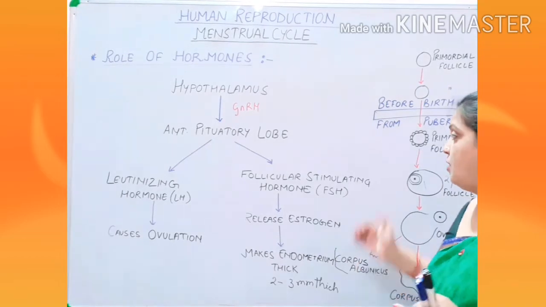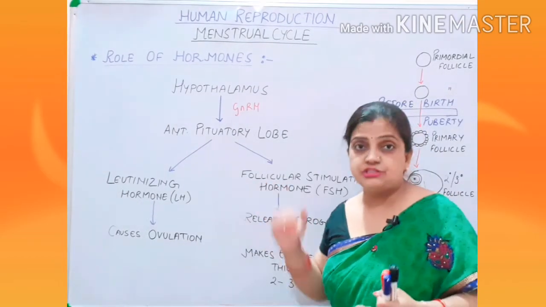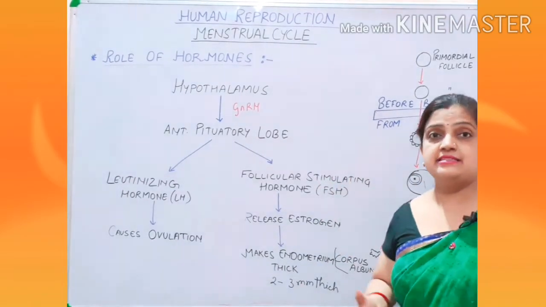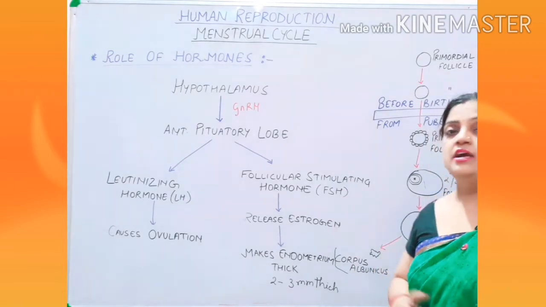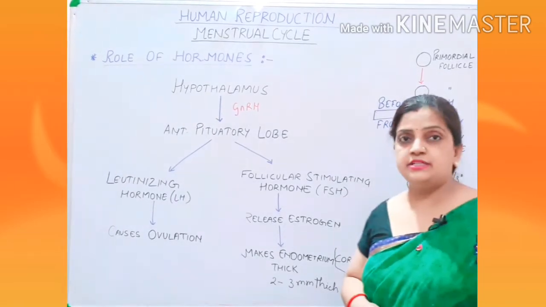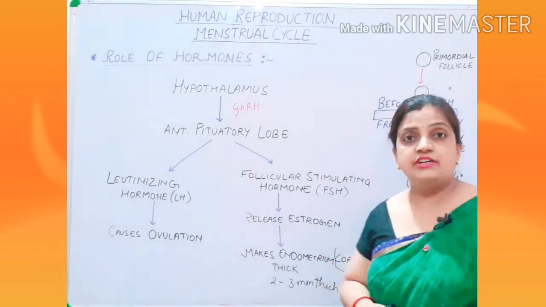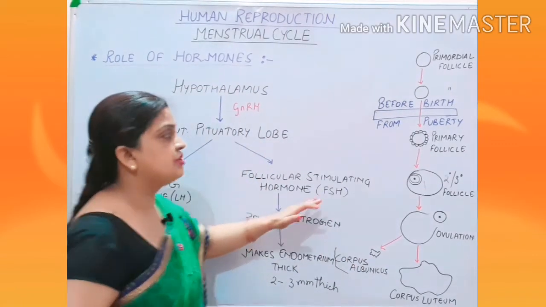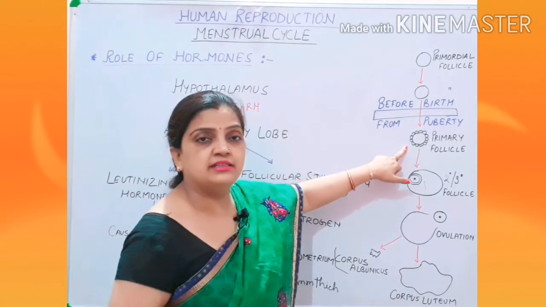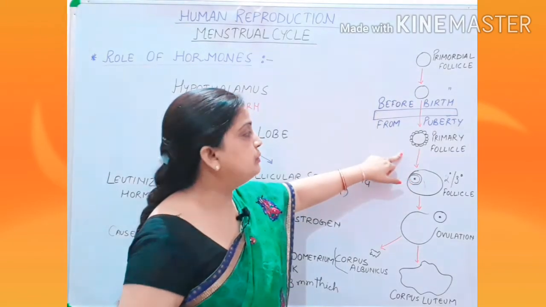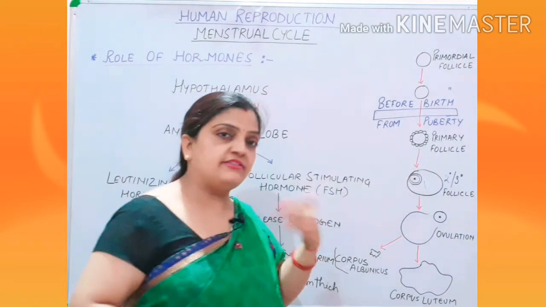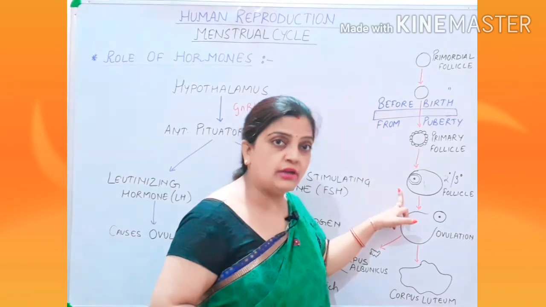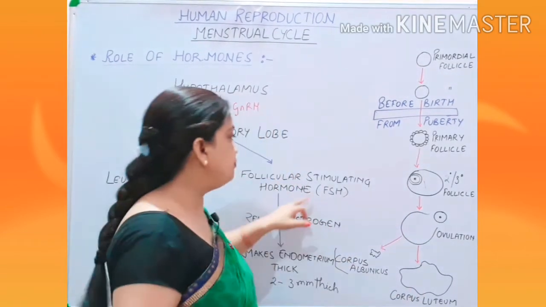What is the role of FSH and LH? How are they acting? Now children, FSH is a very important hormone which is useful in the development of the follicles. Children, if you remember, if I go back to this diagram, this FSH is acting on the primary follicle after attaining puberty. Now, this primary follicle will develop into secondary and tertiary follicle and will develop into Graafian follicle by the action of FSH.